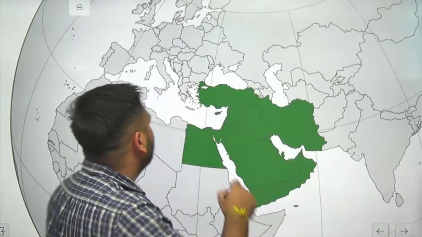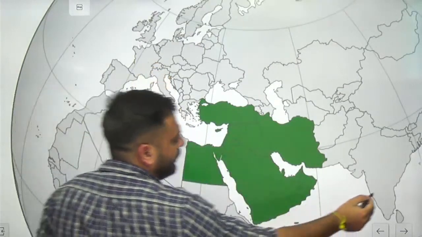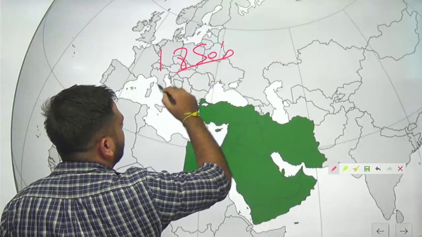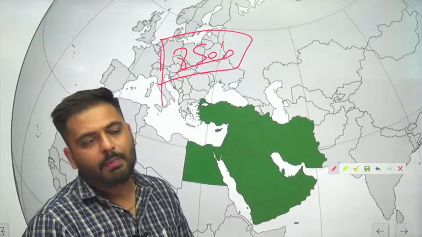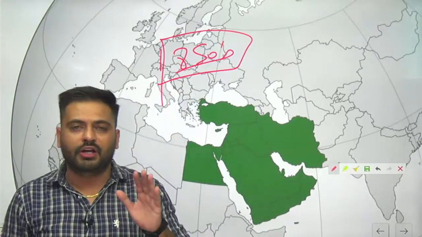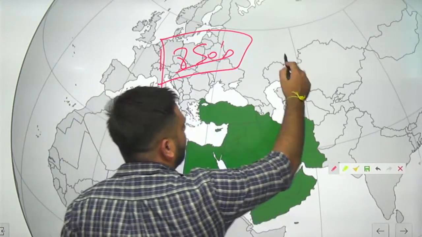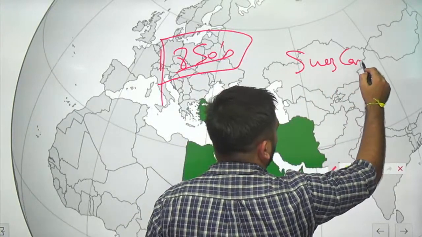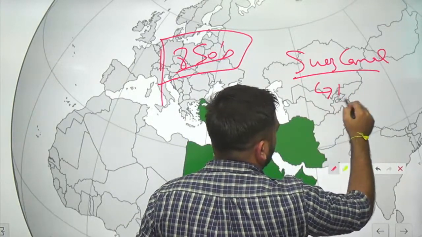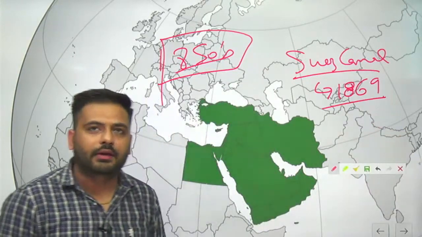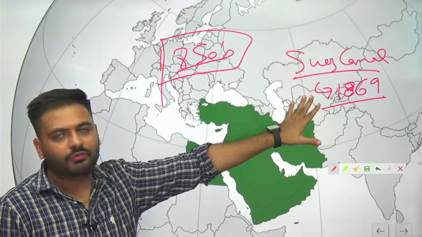This issue basically starts at the end of 1800, I would say by the mid 1850s. Why? What happened in the 1850s? At this time the construction of the Suez Canal took place. The construction of the Suez Canal was completed in 1869.